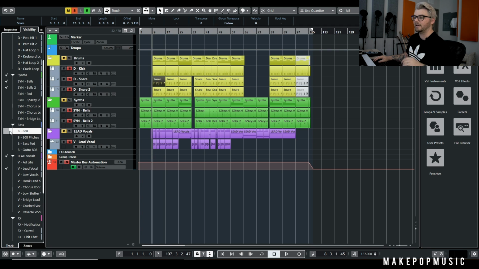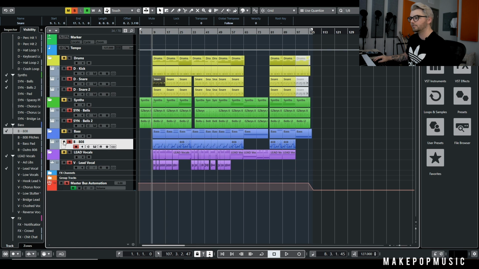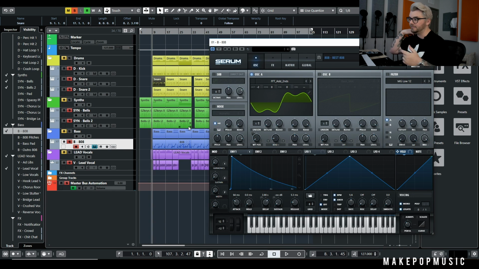The next thing was this main 808. And of course, we're just using Serum. And this is in the actual preset pack that you can download. I also just sent out a bunch of free 808s for May for our pop box. So if you're not subscribed, go subscribe to that, because we sent 10 Serum presets and then like 200 one-shot wave samples. But this is what it sounds like with the bass.